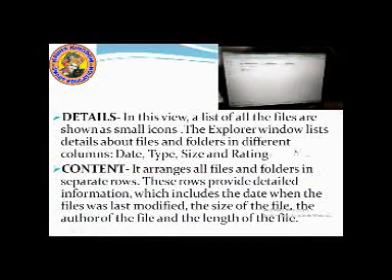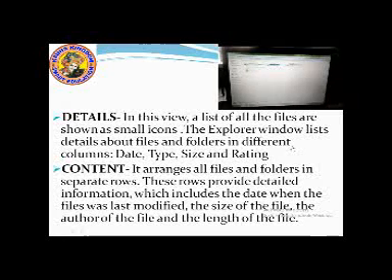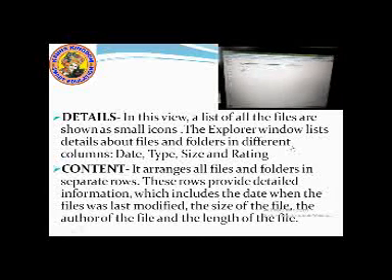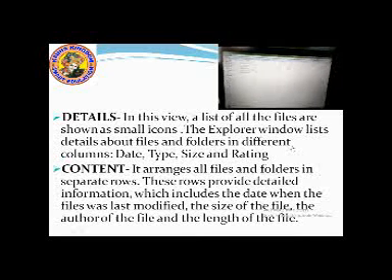And now what are details view and content view? Okay, now you right click again, go to view option, there is detail view. Can you see detail option? You click on detail, everything will come in detail, like what is the size of the file.